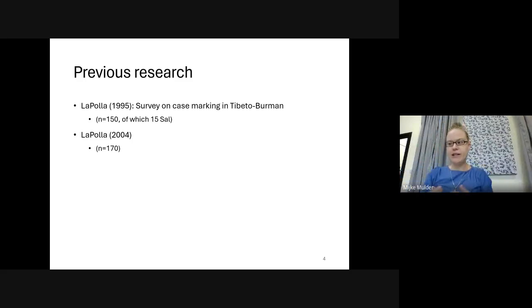Previous research. There have been several studies on case marking in individual Sal languages, which I gratefully use as resources for this survey. And there have been studies on sets of Tibeto-Burman languages in relation to case. The most important study to mention here, though, is the impressive survey on case by LaPolla on a whopping 150 Tibeto-Burman languages. And this research was published in 1995. This study included 15 Sal languages. There is another publication by LaPolla in 2004, which increases the sample to 170 languages, but I cannot find a list of the languages included, so I don't know exactly how many Sal languages are included in there.